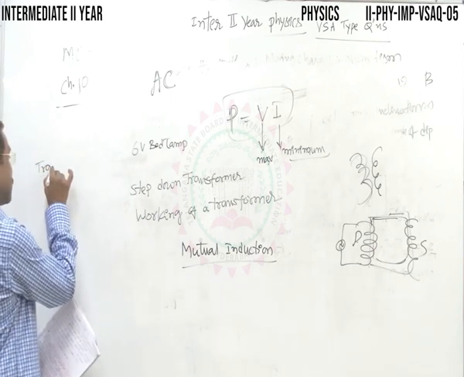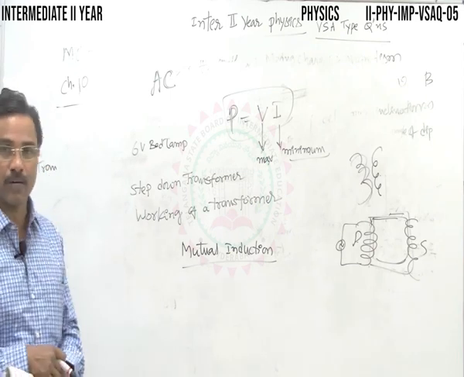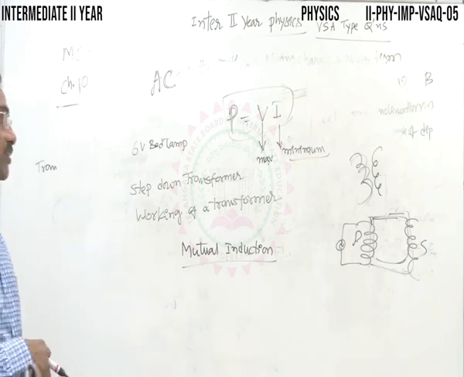A transformer will have two coils, the primary winding or primary coil, and the secondary coil, as I already told you.